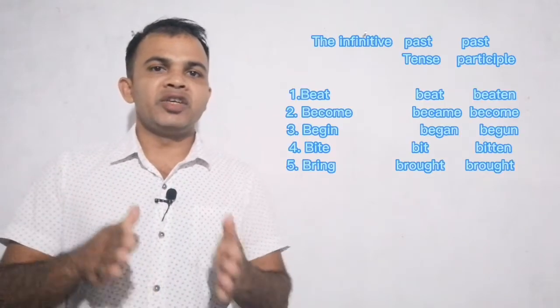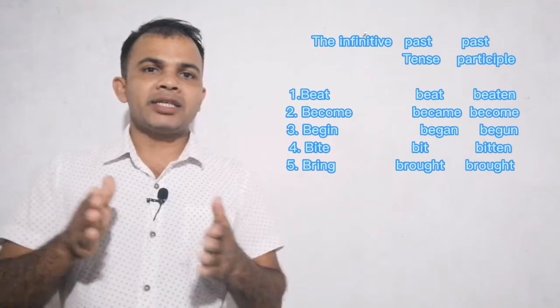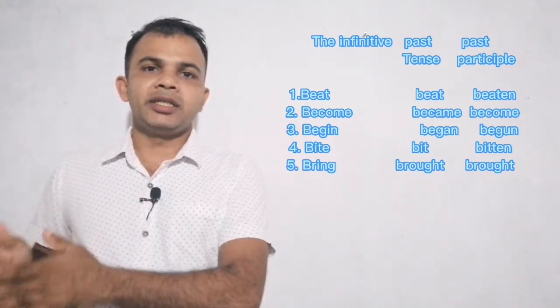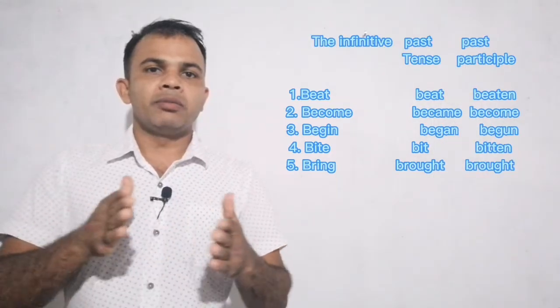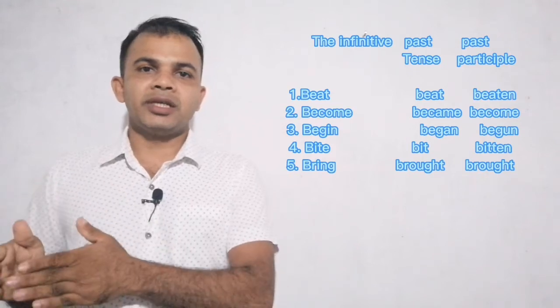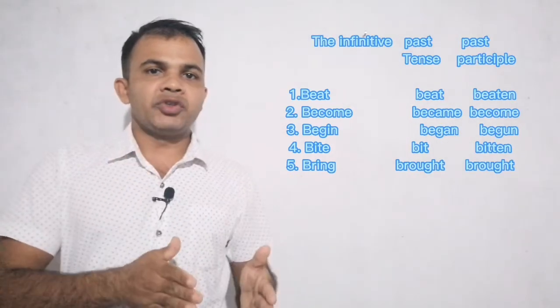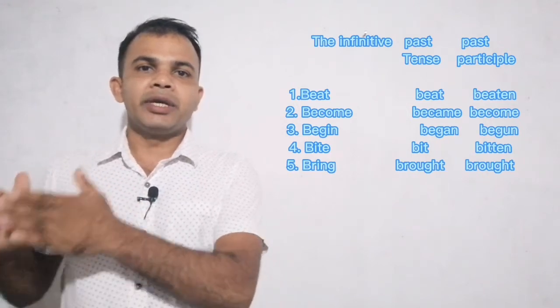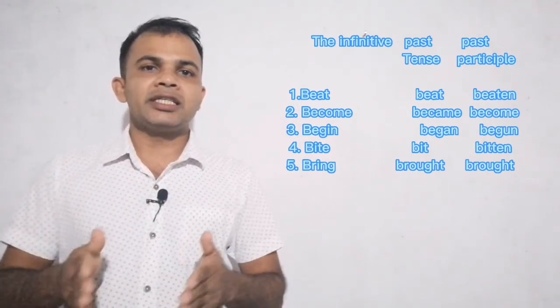First one, the infinitive is beat, past tense also is beat, past participle is beaten. Number two, become, past tense is became, past participle is become. Number three, the infinitive is begin, past tense is began, past participle is begun.